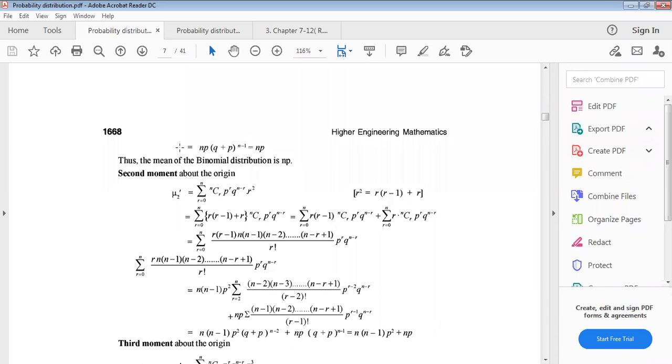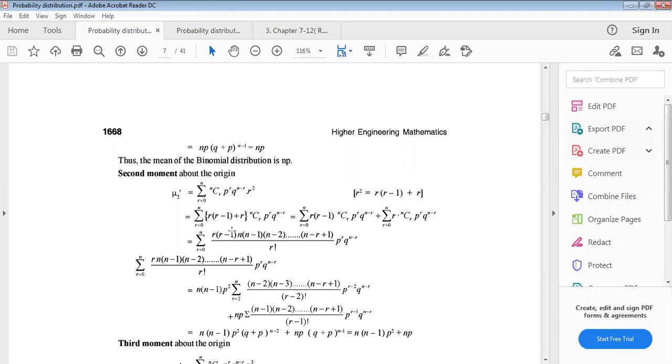Now for the second moment about origin, mu2 dash equals summation r equals 0 to n of nCr p to the power r q to the power n minus r, with r square taken. Now taking r square as r into r minus 1 plus r. Now summation r equals 0 to n of r into r minus 1 plus r, in place of r square.